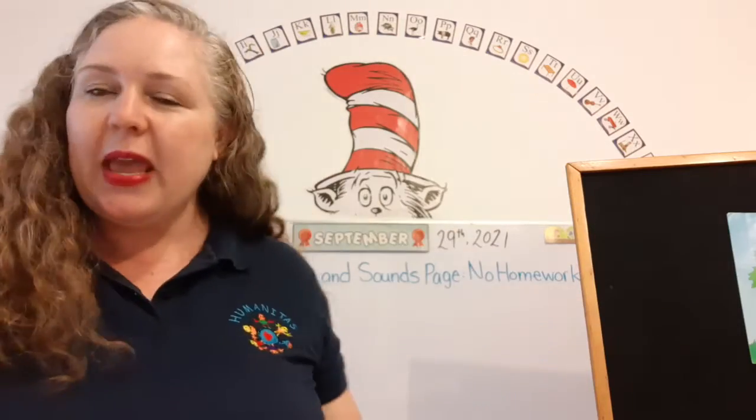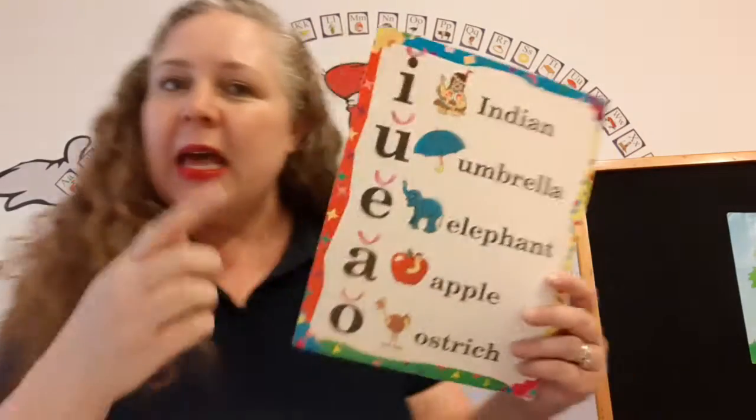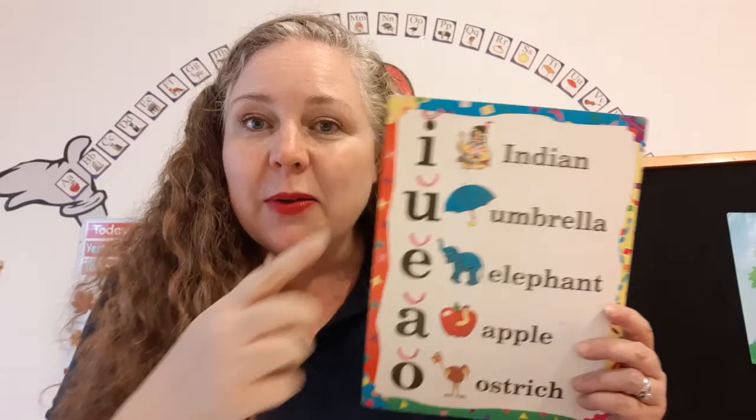Now, I have a little question. How many vowels are in the alphabet? 5, that's right. A-E-I-O-U, vowel disco. A-E-I-O-U, vowel disco. Okay, help me read the vowels by saying their sounds.